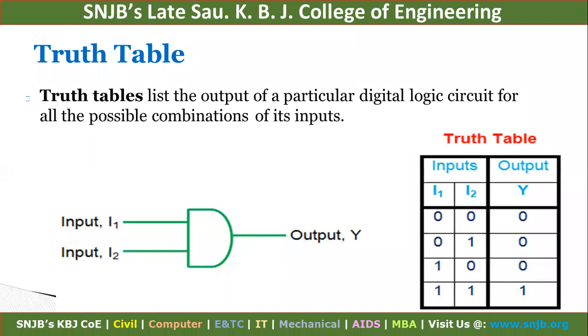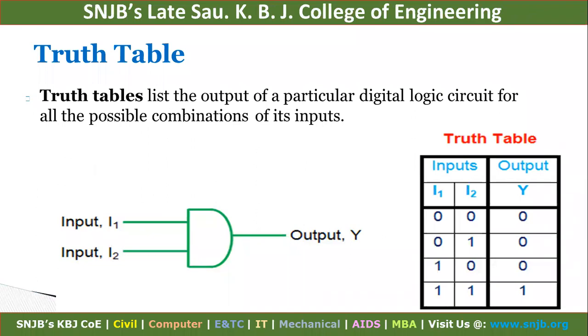Here one diagram is there, an AND gate, right? The AND gate has one input I1, a second input I2, and the output is Y. Related to this AND gate, a truth table is there. If the inputs are 0, 0, then the output is 0.